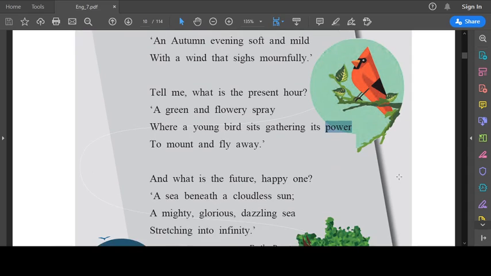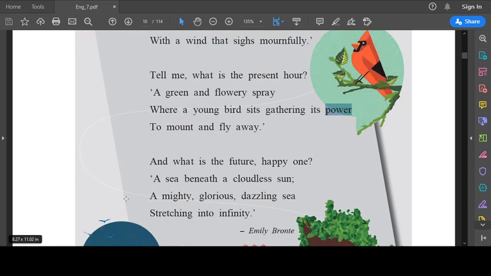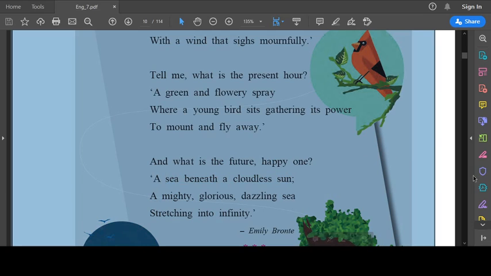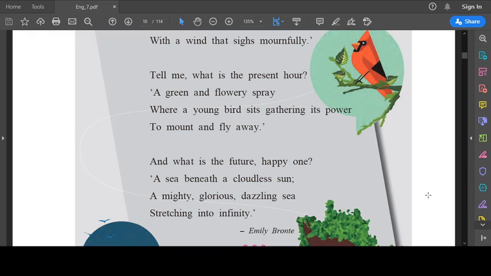And next, the last stanza is about the future. And what is the future compared to? The future is compared to a sea beneath a cloudless sun. Beneath, what's the meaning of beneath? Under. So a sea under the cloudless sun, under the bright sun. And how is the future, children? It is an exciting, thrilling time which has no end.